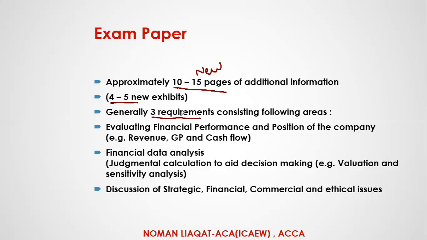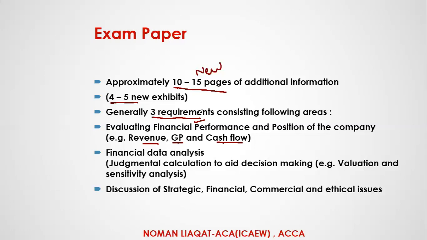And in the ICAW case study exam, there are three requirements. Normally we see that there are three requirements in our exam. Requirement one is about the financial performance and position of the company. Normally it is about the revenue, gross profit or operating profit or cash flow or any other small area. First of all, we have to discuss what the performance is, how much revenue has increased, why it has increased, what the gross profit is, why it has increased.